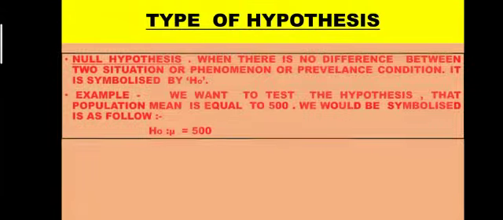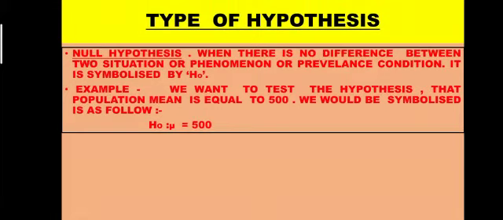Now, what are the types of hypothesis? There are two types of hypothesis. First is the null hypothesis and second is the alternative hypothesis. In the null hypothesis, as the name suggests, there is no difference between the assumed data and the actual data. When there is no difference between assumed data and actual data, or between two phenomena, or between prevailing conditions, it is symbolized by H0.